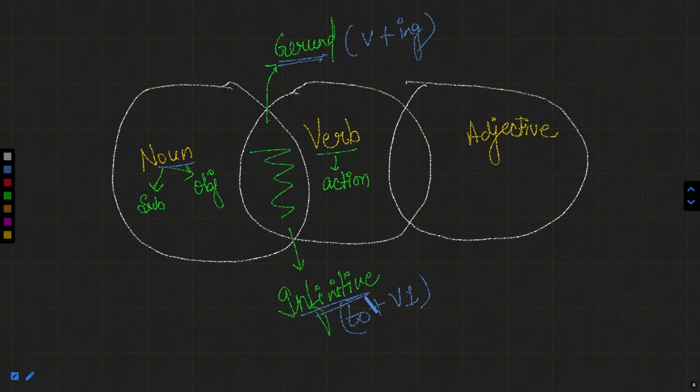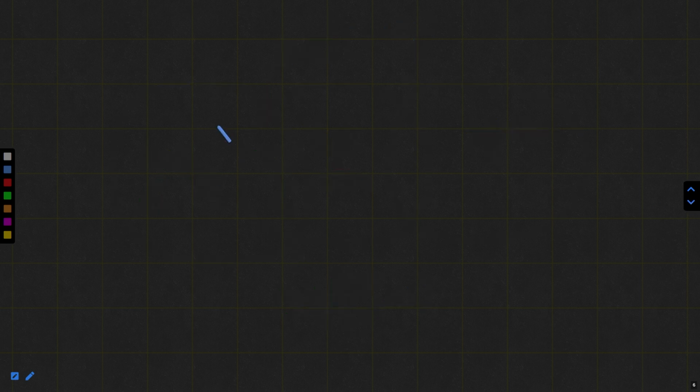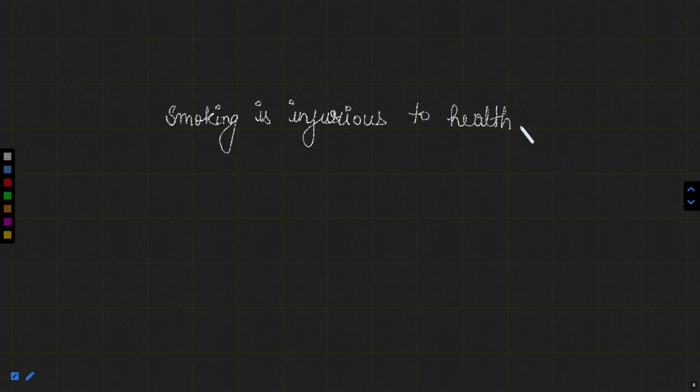Now let us take some examples. Let us take an example on the second page. Suppose there is a sentence: Smoking is injurious to health. Well, all of us know this. Here, is anyone smoking? No way. Here I have just shown this smoking, and I'm saying that this smoking is injurious to health. It means I'm talking about smoking over here.